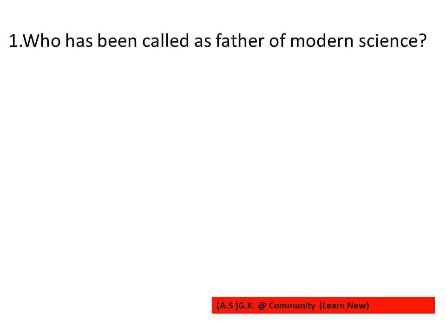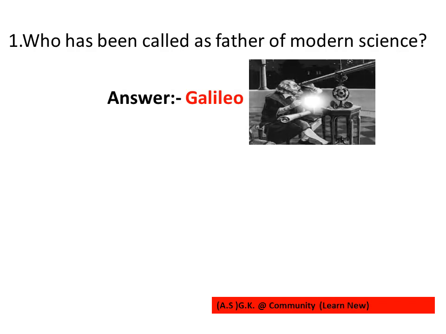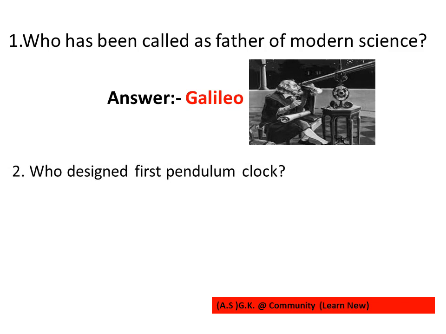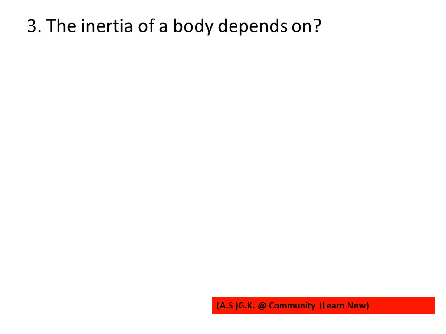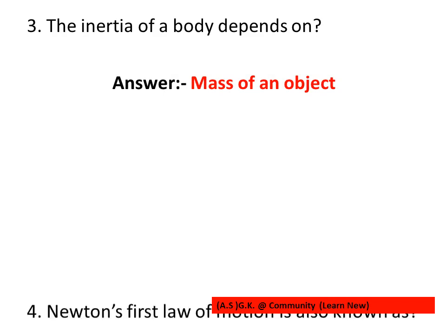First question is, who has been called as father of modern science? Answer is Galileo. Second question is, who designed first pendulum clock? First pendulum clock designed by Christian Huygens. Third question, the inertia of a body depends on. The inertia of a body depends on mass of an object.